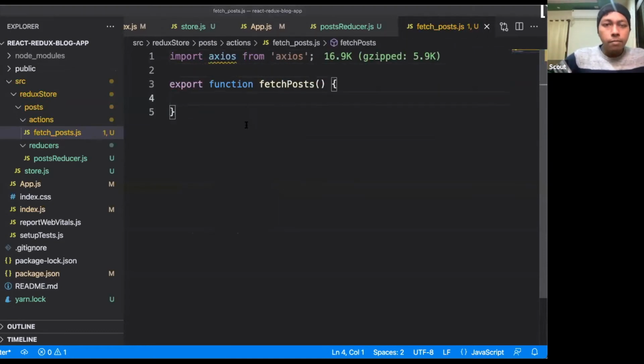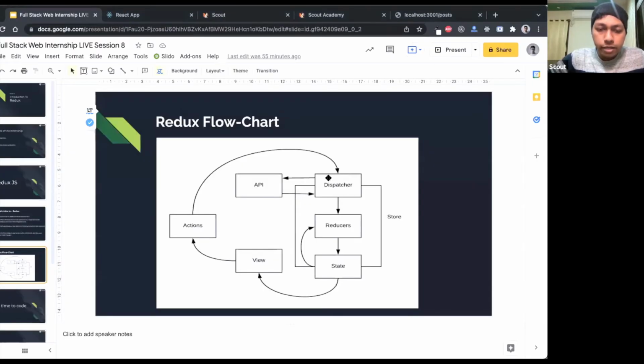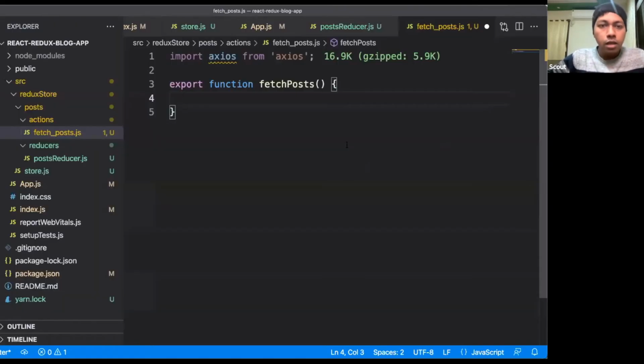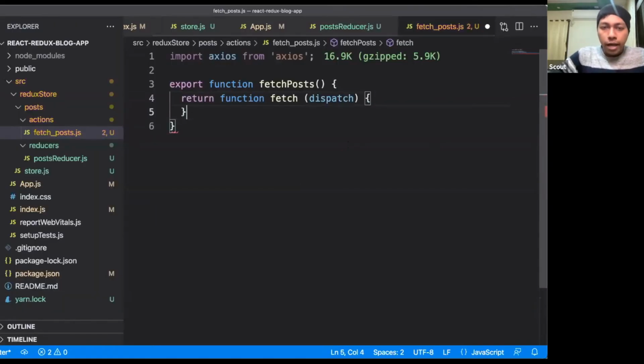Done. We have imported Axios. Now here inside this fetch post, we have to use this dispatcher. So inside this action, we have to use this dispatcher to make the API call and later pass the data down to the reducers. Okay, to do that, we have to return one function. This is an anonymous function we can create, which has access to this dispatch method.